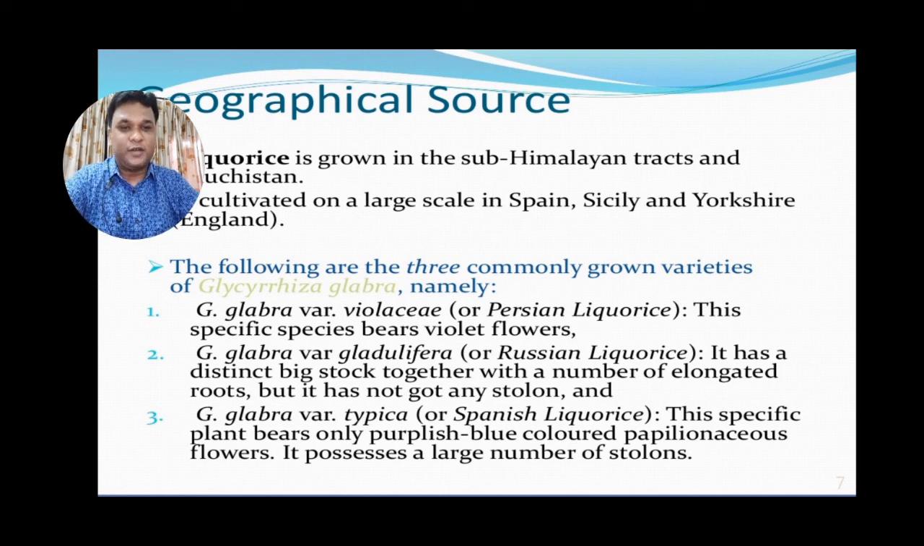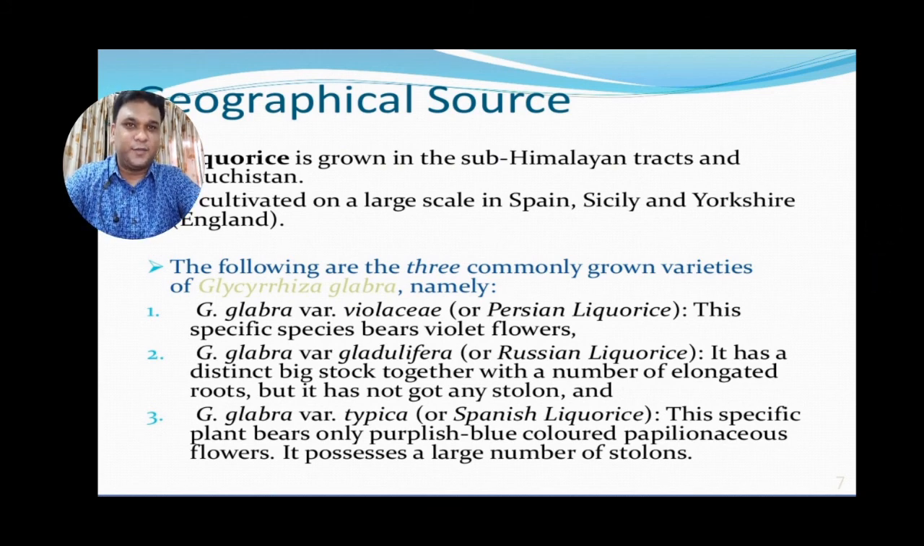Persian Liquorice bears violet flowers. Russian Liquorice is distinct, with a big stalk together with a number of enlarged roots, but it does not have any stolons. Spanish Liquorice bears only purplish blue papilionaceous flowers and possesses a large number of stolons. So these are the differences between Persian, Russian and Spanish Liquorice.